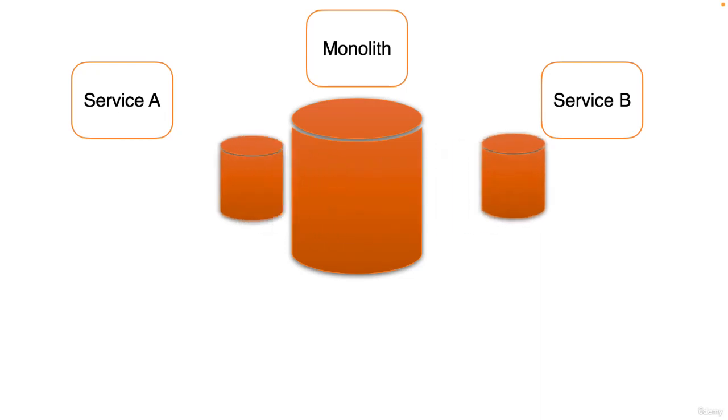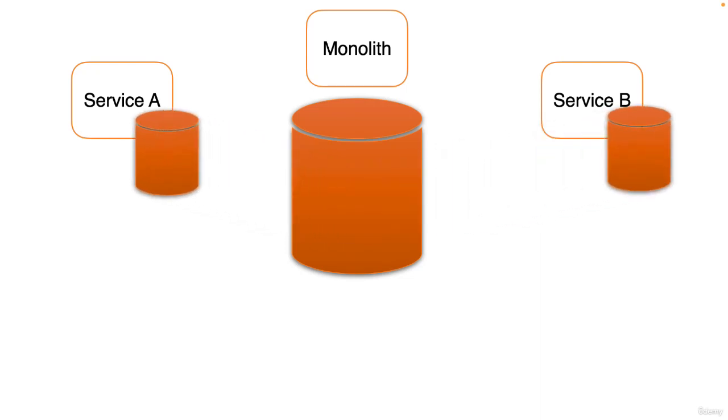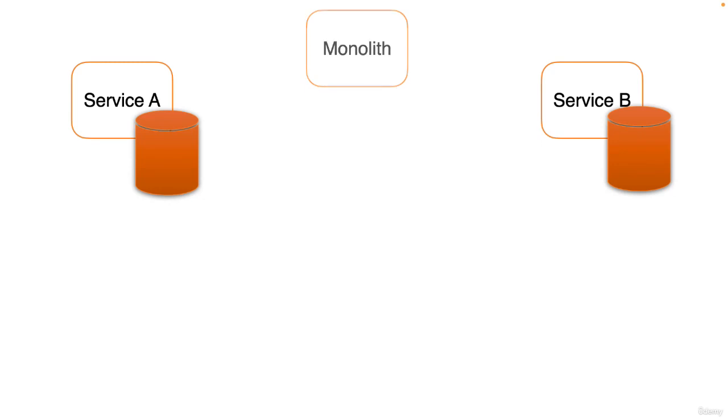But in a microservices architecture, each service has to be responsible for its own data, and now the burden of maintaining that data integrity is shifted onto the application layer rather than the database layer. So that is something else that we need to think about when it comes to building our services. How do we maintain data consistency and integrity between them? And that's the part where microservices becomes significantly more complex than a monolithic architecture.